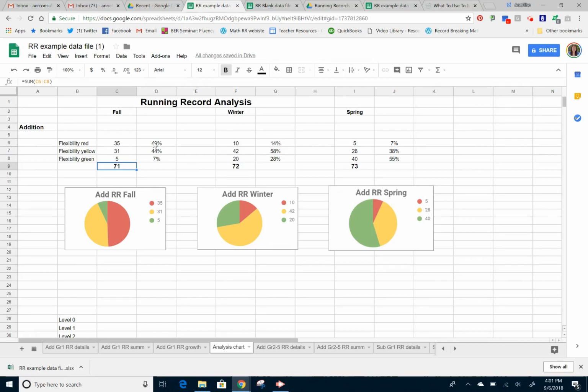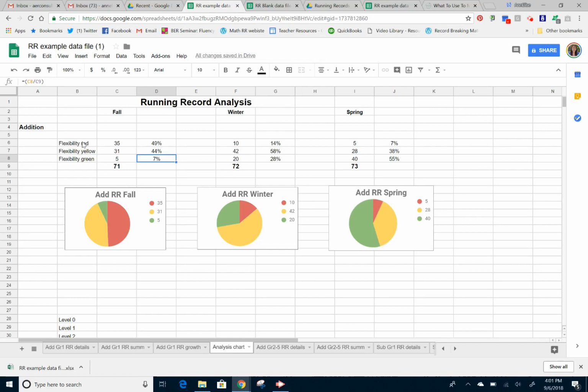And then once that's done, the percentages can calculate because it already has the total and it knows, for each of the percentages, to take whatever is in that cell C8 and divide it by the total, and that will give us a percent. And I formatted that to be a percent. And then I just created a table from that.